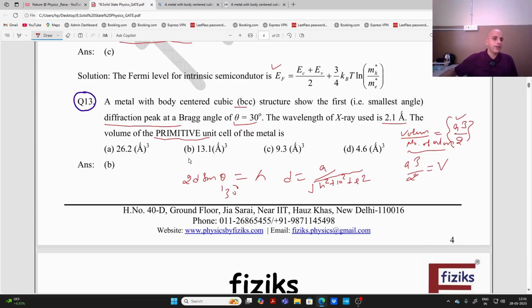The first diffraction peak for BCC structure occurs for hkl value 110, for simple cubic it occurs at 100, and for FCC it occurs at 111.